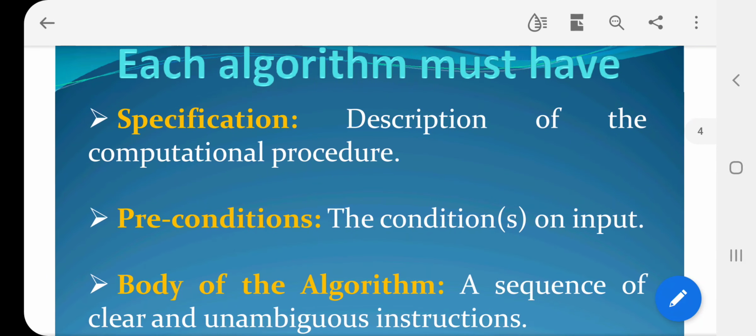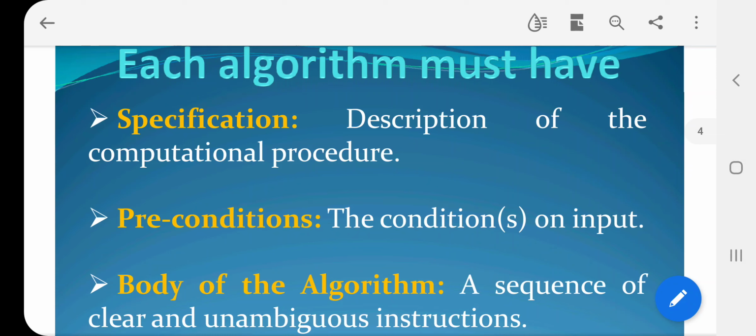Then certain mandatory factors are there for each algorithm. Specification should be there. Description of the computational procedure should be there in the algorithm. Specification: how the program works, the description of the computational procedure, how the computing process works, for example adding n numbers. So what's the procedure for adding the n numbers? For that, a description should be there.